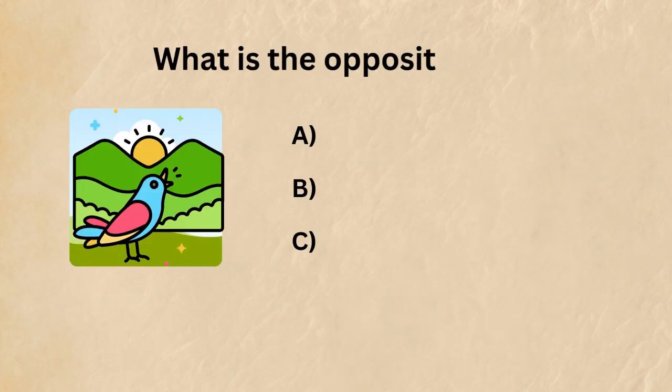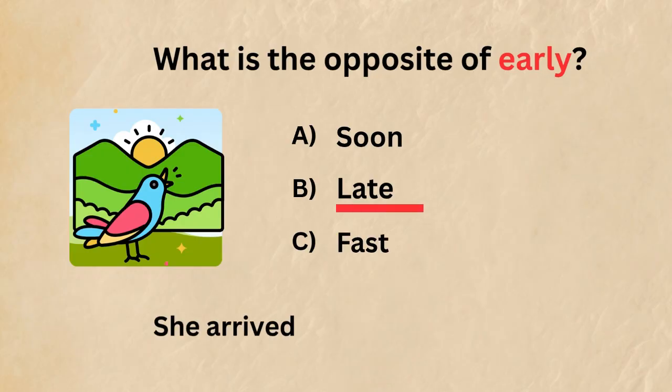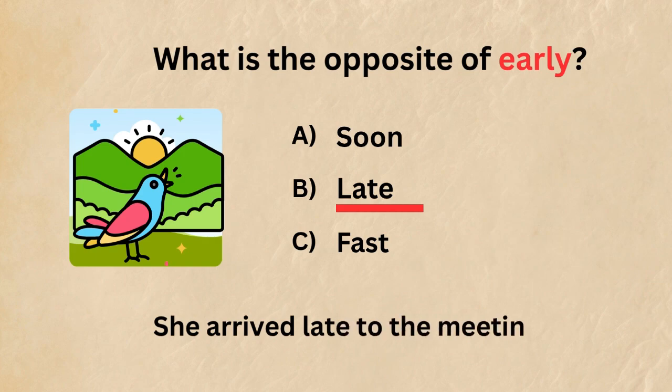6. What is the opposite of early? A. Soon. B. Late. C. Fast. Answer: late. Example sentence: she arrived late to the meeting.